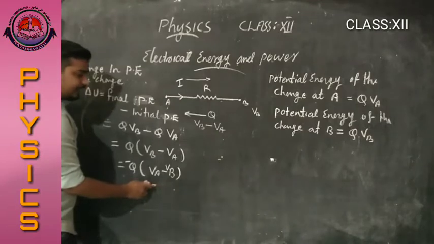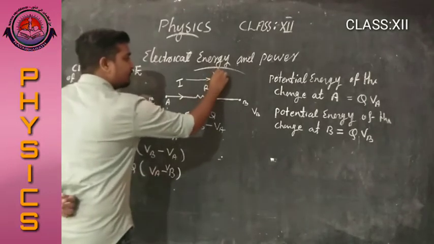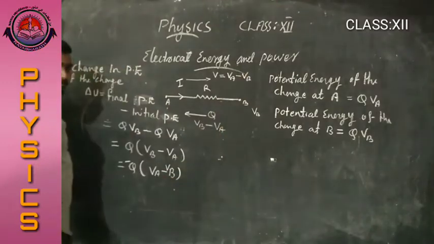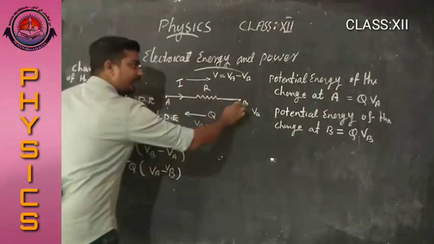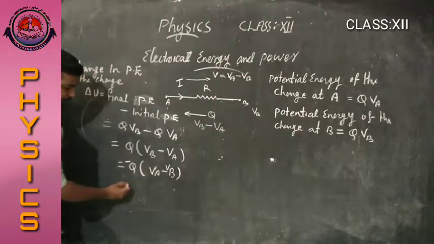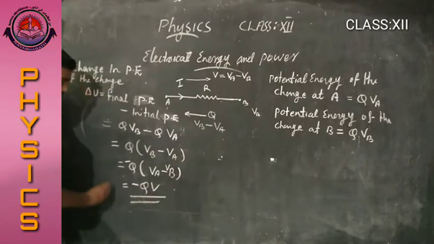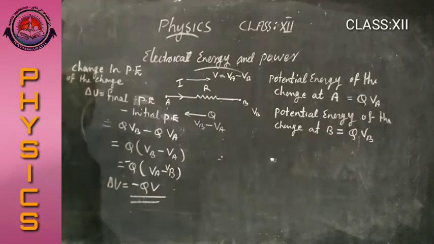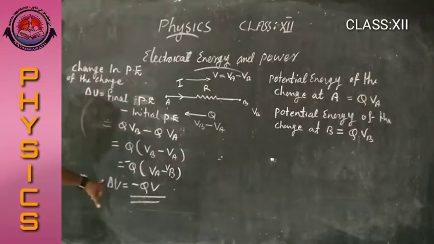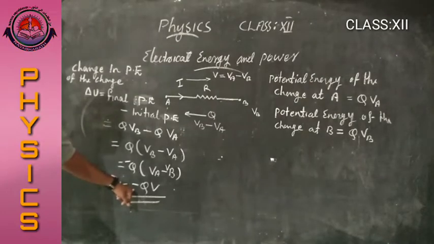That potential difference is taken as V. That is, here the potential difference V equals VA minus VB, the potential difference between these two ends. From this we get minus QV. That is the change in potential energy of the charge, delta U, equal to minus QV.